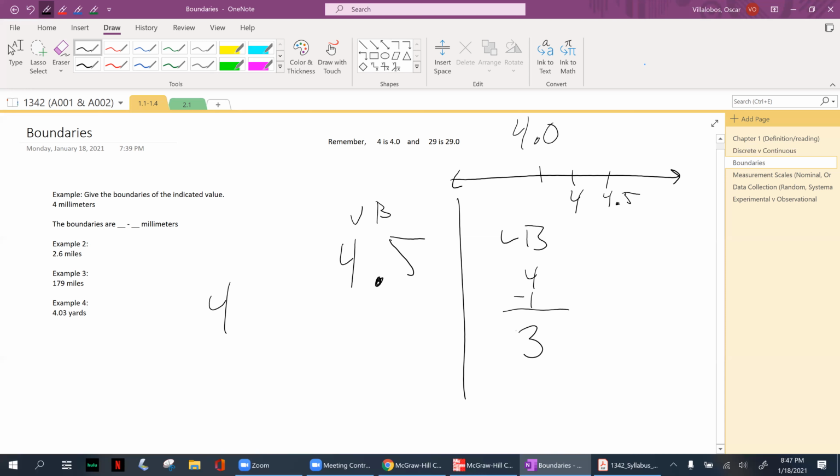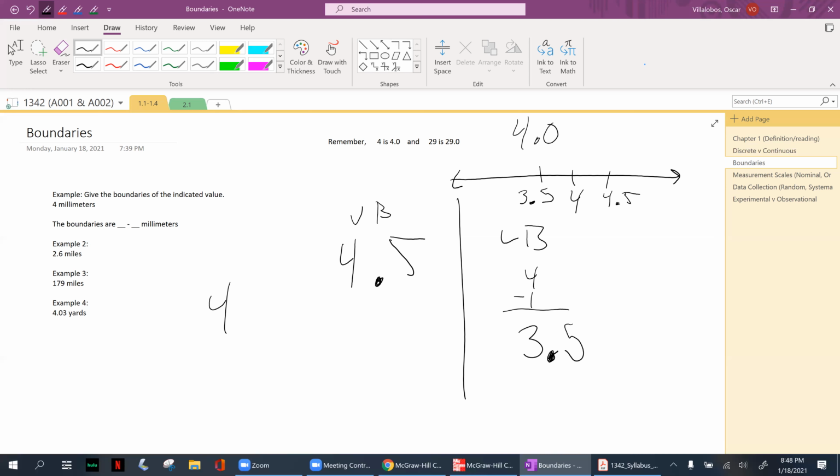Then what I need you to do is add that 5 to the far right, very similar to what you did for the upper bound. So here I'm going to add a 5. But I wasn't talking about 35, I was talking about 3. So adding something to the right will be a 3.5. Let's not forget that. Since that is my lower bound, it's going to be right there on my number line. And you see that from 4, if you add 0.5 to it, it gives me the upper bound, and if you subtract 0.5, it gives me the lower bound.